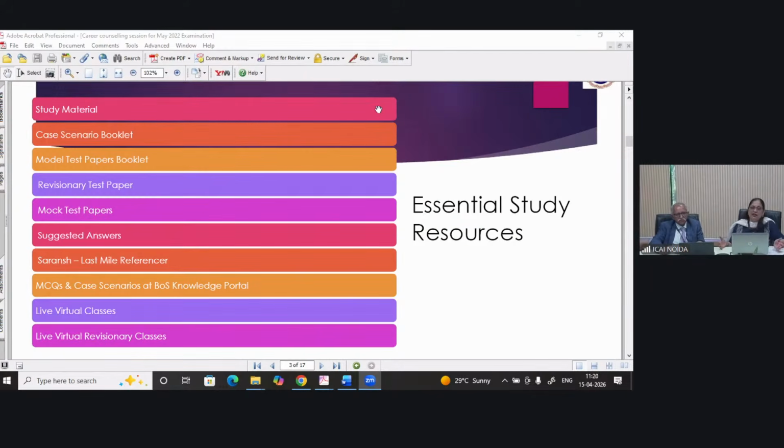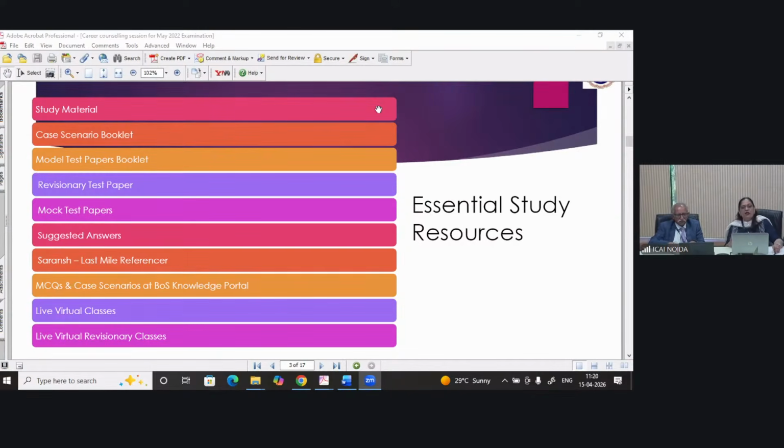You all are aware that for the previous examination question papers, answers are there. Last year in the August month, we came out with the Saransh last mile referencer, which is for your revision purpose. Of course, it will be great if you create your own Saransh, means you make your flowcharts, you make your own notes, and you revise that. That is a very important part. Then we are having the MCQ practice portal, where you can practice MCQ and case scenarios.